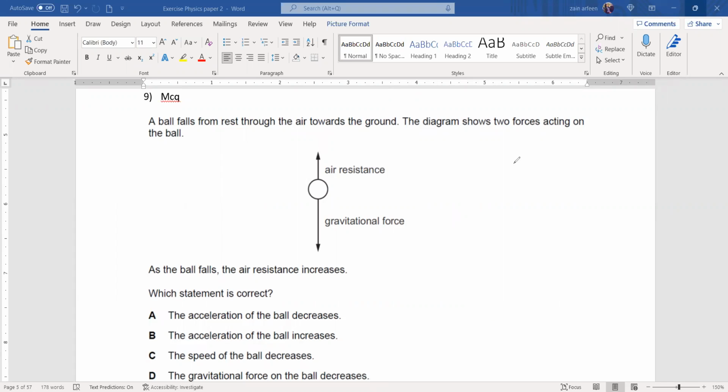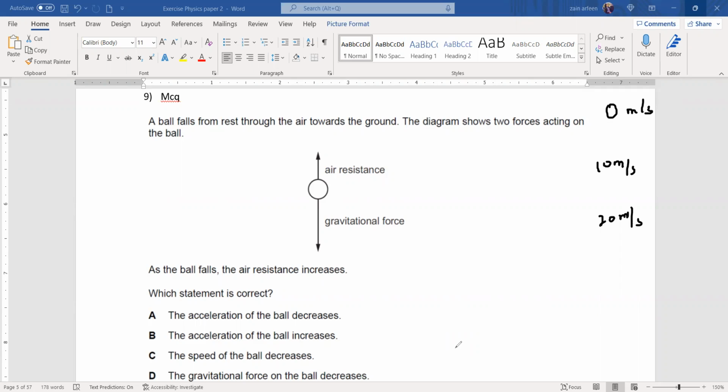So whenever there are falling objects, if I say speed, the first example, when we drop from a certain height, it was 0 meters per second. Then after 1 second, it is 10 meters per second. Then after 2 seconds, 20 meters per second. Now as the air resistance starts to increase, it will try to resist the motion, so it will try to change the acceleration.